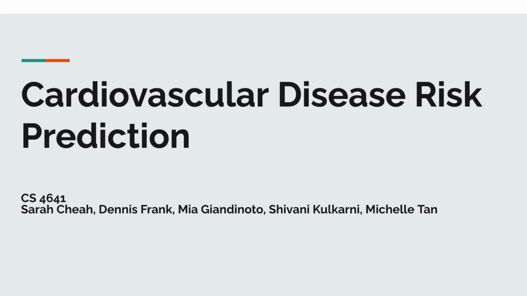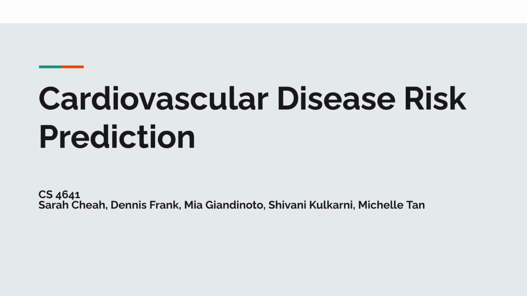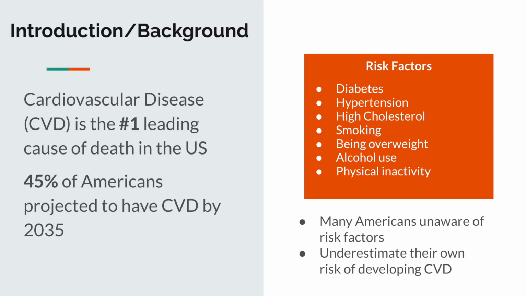Our project proposal is to use machine learning for cardiovascular disease risk prediction. Cardiovascular disease is the leading cause of death in the U.S. Key risk factors for CVD include hypertension, high cholesterol, smoking, alcohol use, physical inactivity, diabetes, and being overweight. The American Heart Association predicts that over 45% of the population will have CVD by 2035.